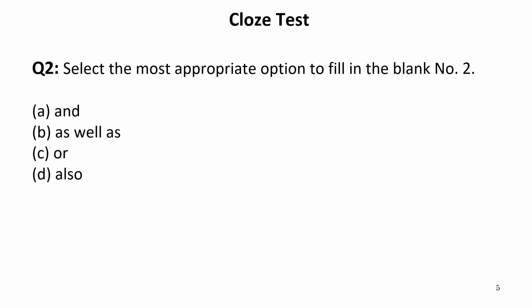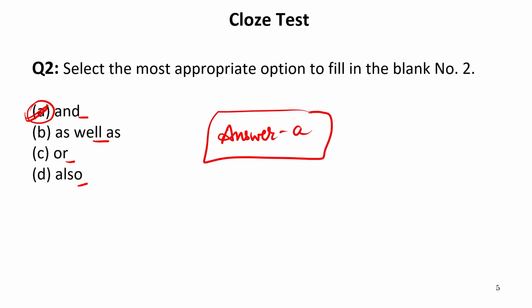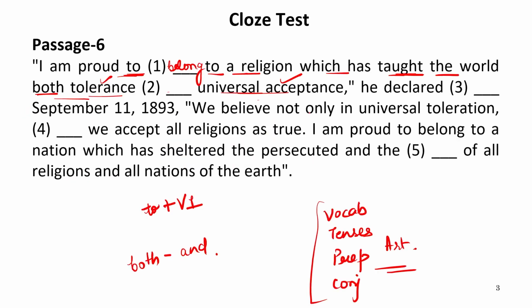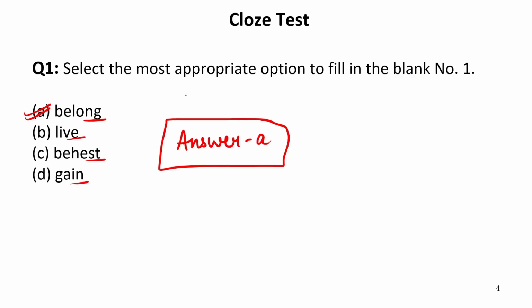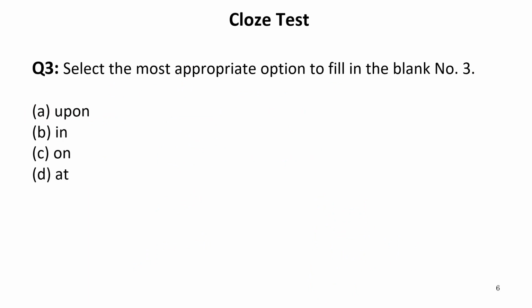So the options for the second blank are given as follows: and, as well as, or, also. We know very well that with both we always use and, therefore our answer will be A, which is absolutely correct. Now here you are confirmed with your answer as well. So both tolerance and universal acceptance. He declared dash September 11, 1893. Now here September 11 is a date given to us. Now let us see the options of blank 3.